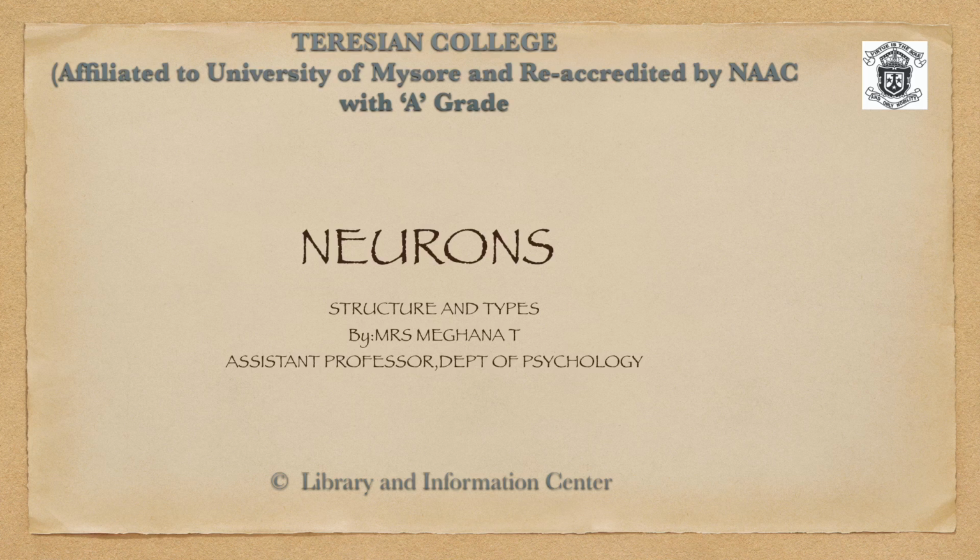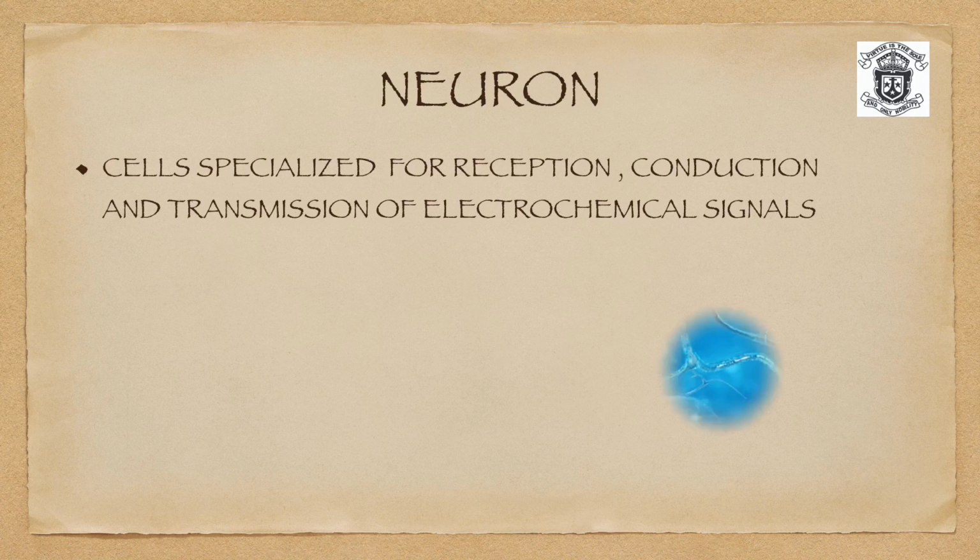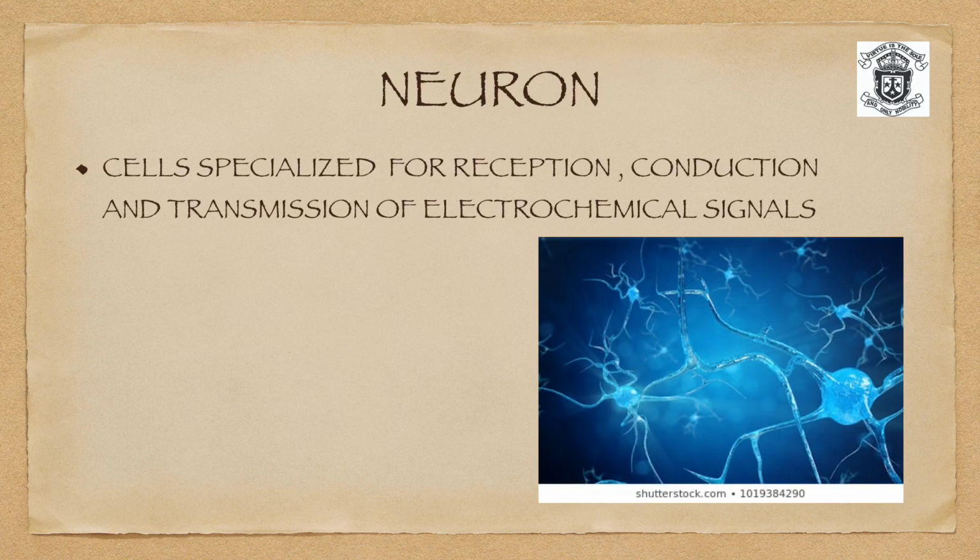In today's tutorial, we are going to study about neurons, the structure of a neuron and the types of neurons. Neurons are cells specialized for reception, conduction and transmission of electrochemical signals.